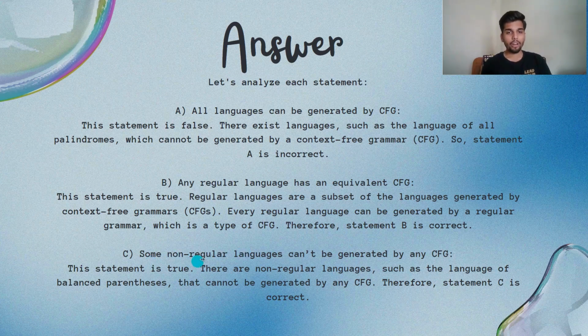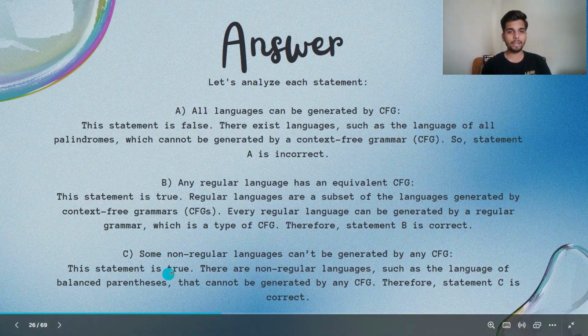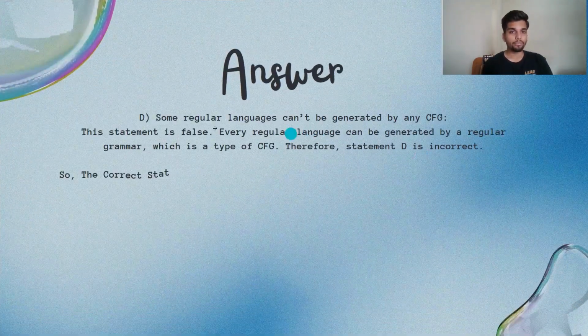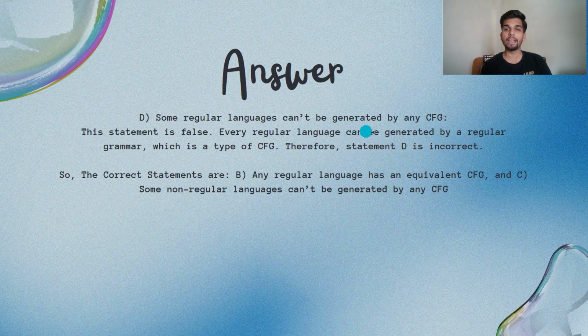C, some non-regular languages can't be generated by any CFG. This statement is true. There are some non-regular languages such as the language of balanced parentheses that cannot be generated by any CFG. Therefore, statement C is also correct. We have statement D, some regular languages can't be generated by any CFG. This statement is false because every regular language can be generated by a regular grammar, which is a type of context-free grammar. Therefore, statement D is also incorrect.